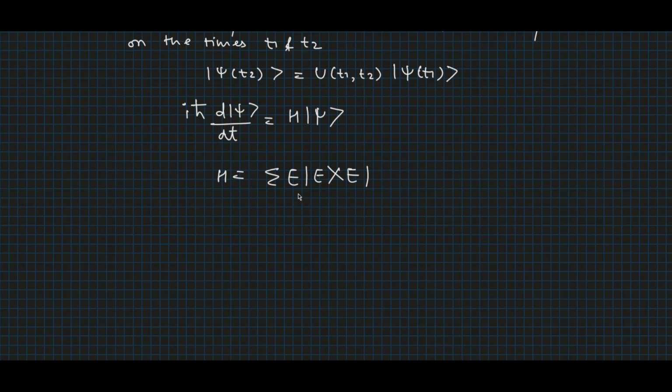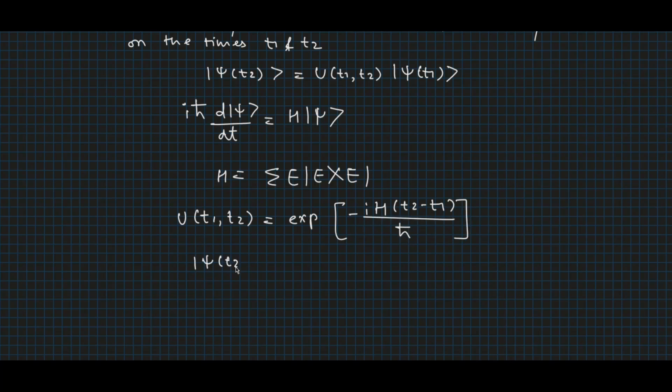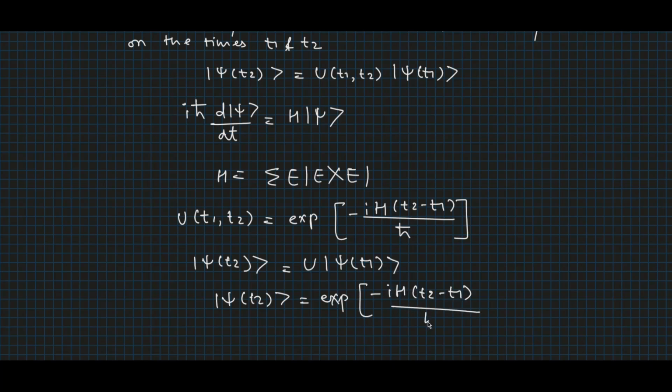Now the relation between the unitary transform U and the Hamiltonian H is given by the expression U(t1, t2) is equal to exponential of minus i H (t2 minus t1) divided by h-bar, such that psi(t2) equal to U operating on psi(t1) will be equal to exponential of minus i H (t2 minus t1) by h-bar into psi(t1).